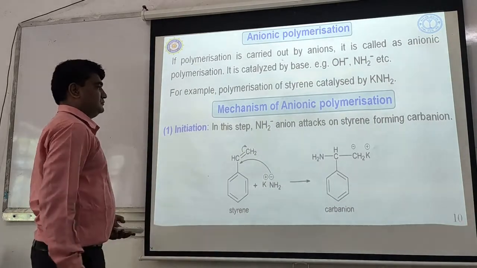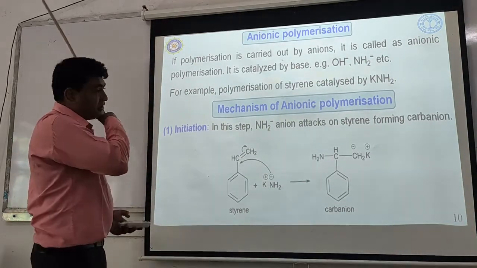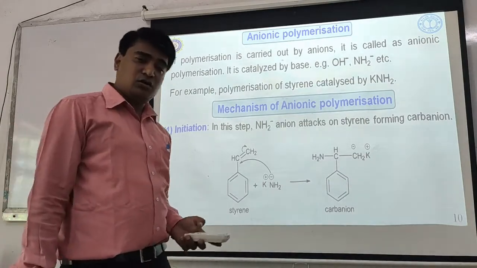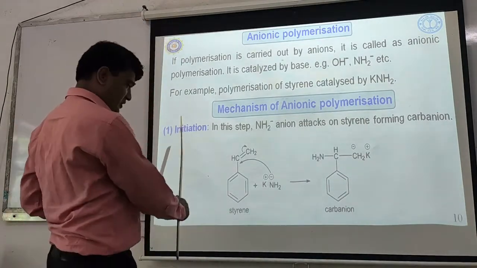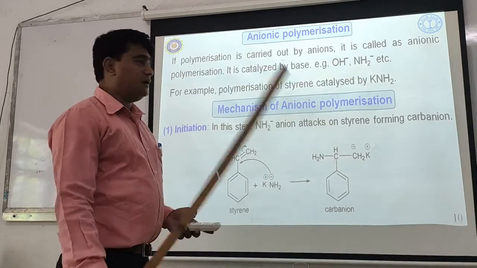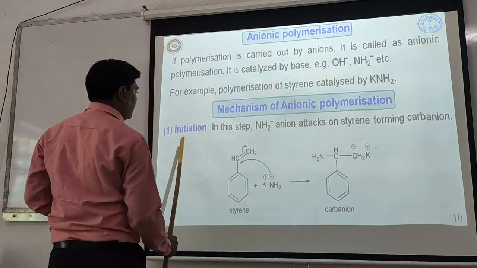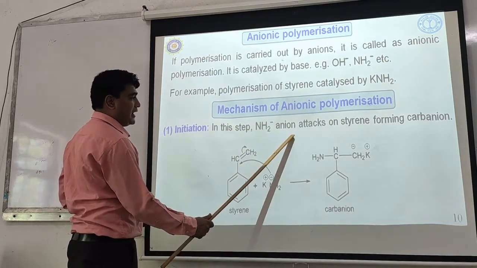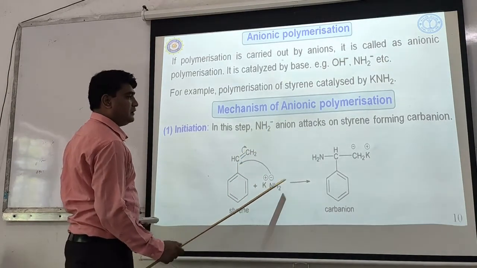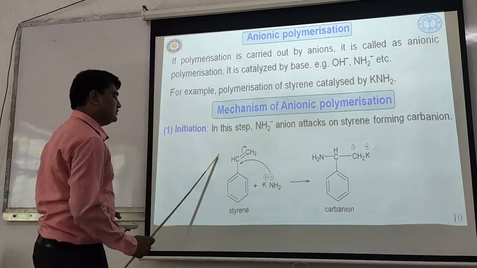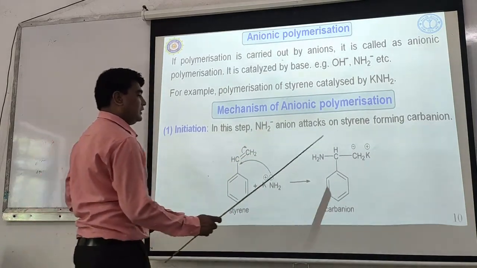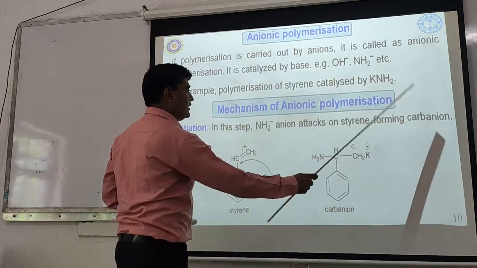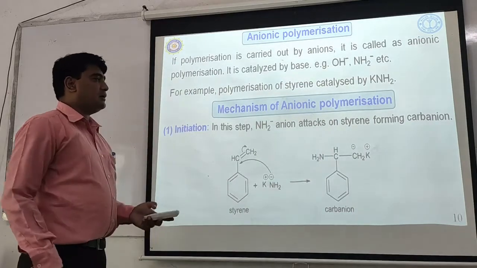The mechanism of anionic polymerization again undergoes three steps: initiation, propagation, and termination. So what happens in initiation? In this initiation step, the NH2 anion attacks styrene, forming a carbanion.